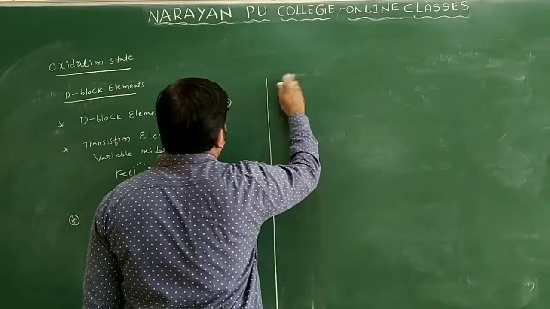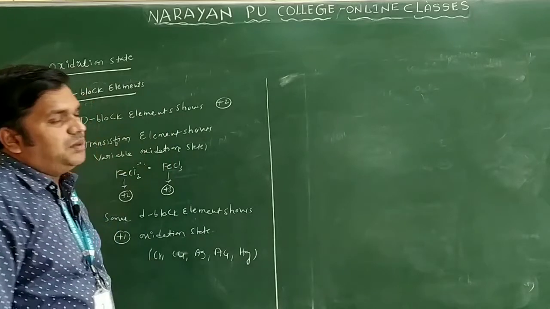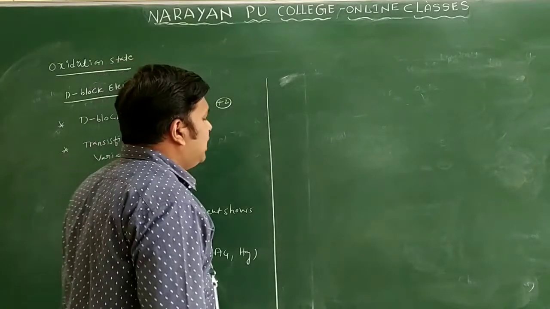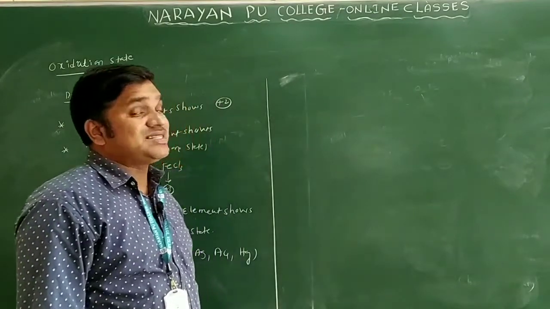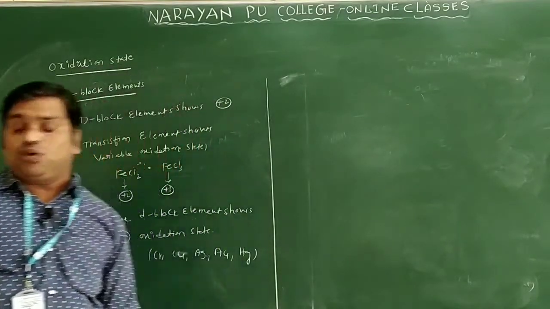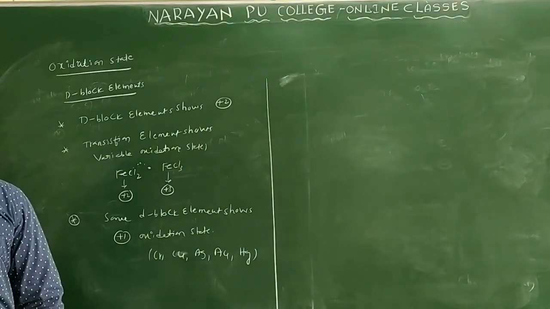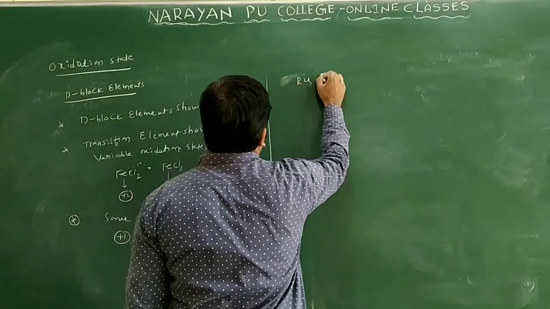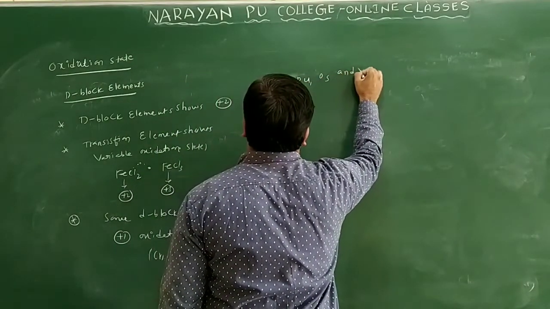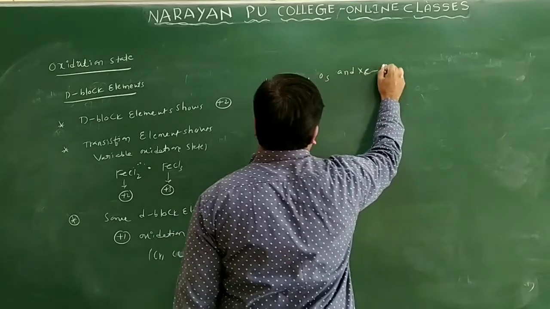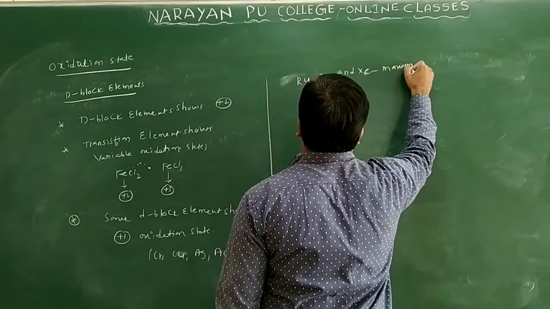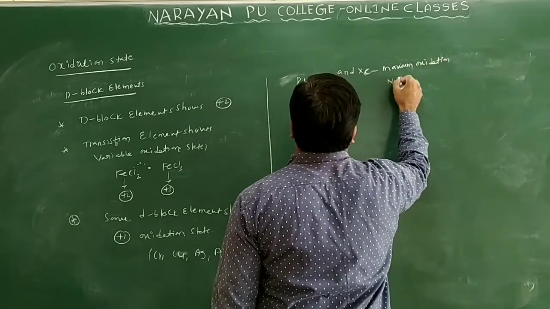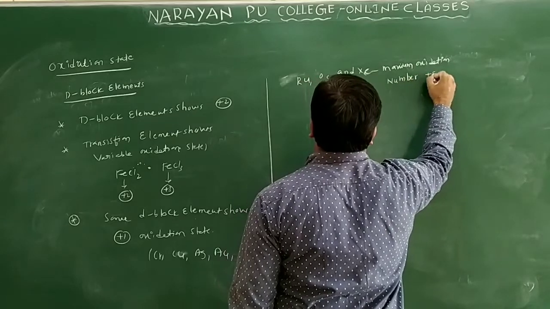Now in these d block elements, which elements generally show the maximum valency? Ruthenium, osmium and xenon show the maximum oxidation number, that is +8 only.